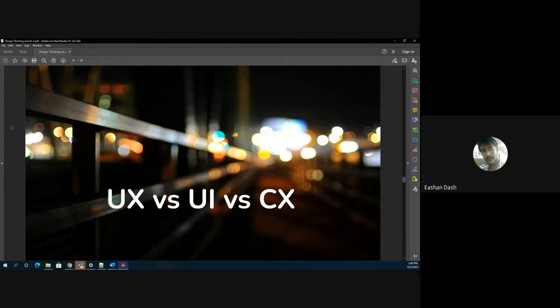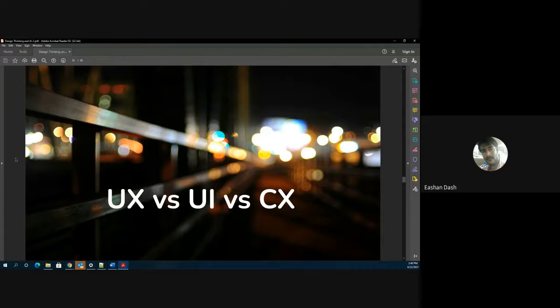Fine. So let's get started with these three terms. I'm sure you must have come across these terms multiple times, either before this session or during it. There are three terms that I've used here: UX, which stands for user experience; UI, which stands for user interface; and CX, which stands for customer experience. These three terms have different meanings and are used in different contexts to understand how the user reacts, what the user requirement is, and a lot of other aspects as well.